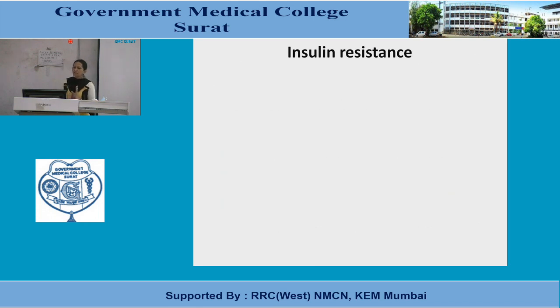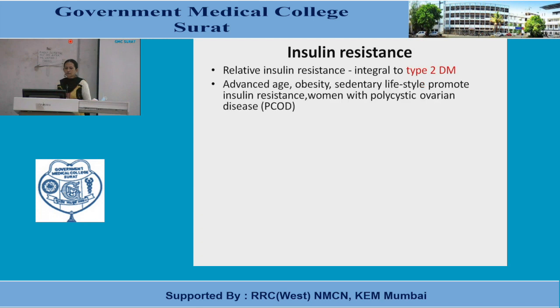Now another problem with insulin is insulin resistance. In the definition, it is one kind of tolerance, you can say. So here a higher dose of insulin or any drug is required to produce the same effect, that is known as resistance. So it is one kind of tolerance, but in case of insulin, the term is used as resistance. Relative insulin resistance is integral to type 2 diabetes mellitus. Other reasons are advanced age, obesity, sedentary lifestyle, and PCOD.